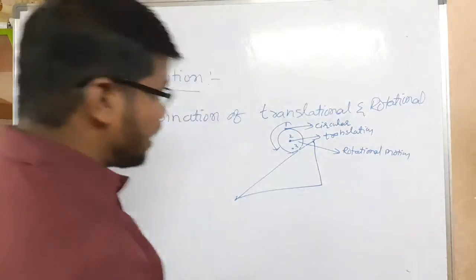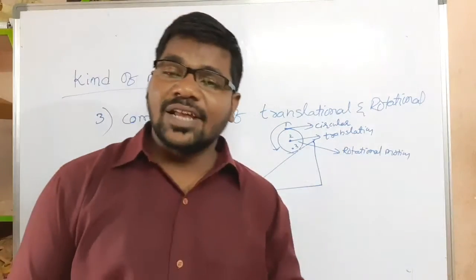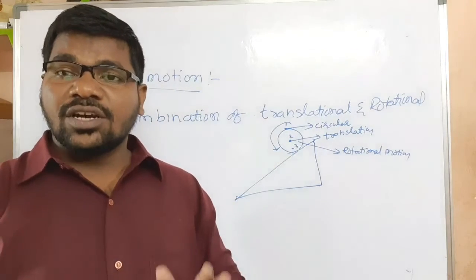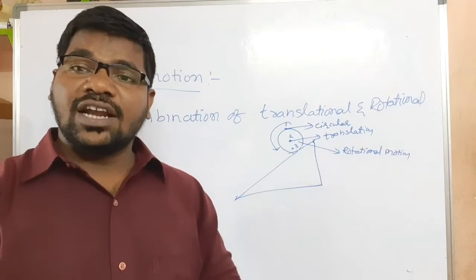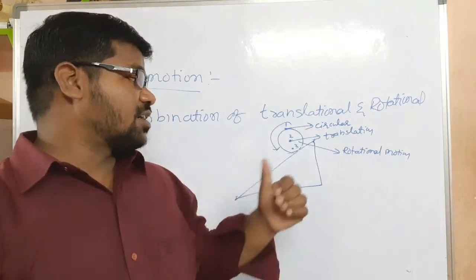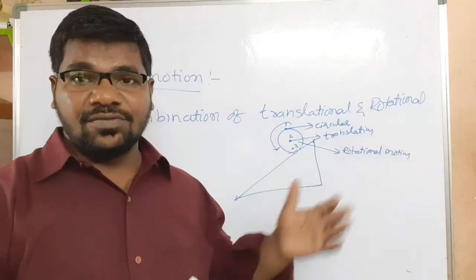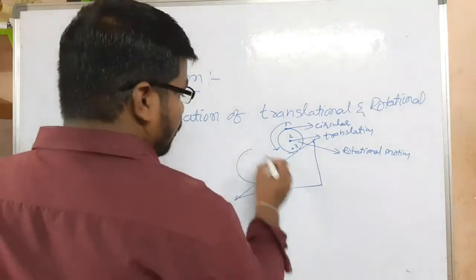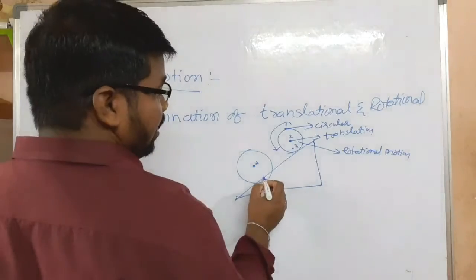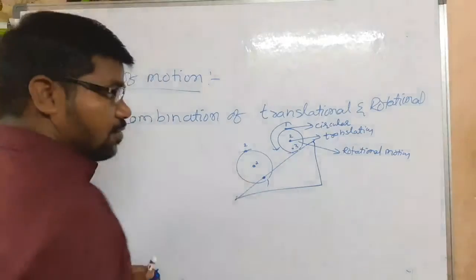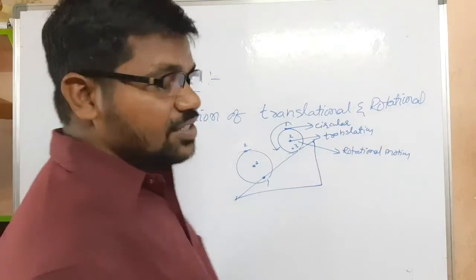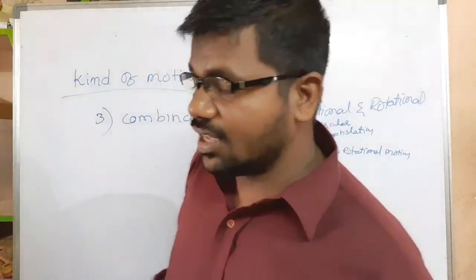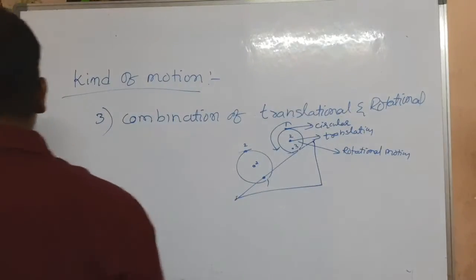Understand? If the body rolls on the inclined plane, we can observe that every particle is not in the same motion. Every particle undergoes a different type of motion. Consider point 1, which is in circular motion. Consider point 2, which is in linear or translational motion. While rolling we can observe this, but here we get point 1 and here we get point 2. Understand? So the total body is in rotational motion, my dear children. And another type of motion we can say is precession.